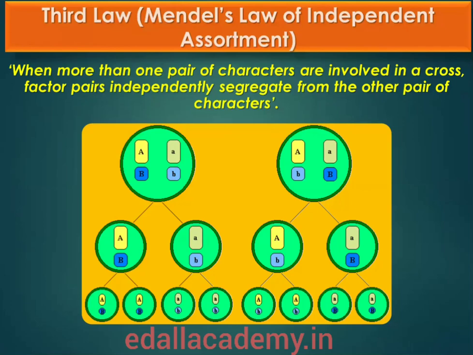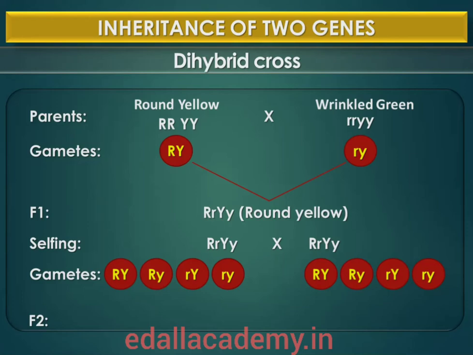Based upon such observation on dihybrid crosses, that is, crosses between plants differing in two traits, Mendel proposed a second set of generalizations that we call Mendel's law of independent assortment. The law states that when two pairs of traits are combined in a dihybrid, that is a hybrid, segregation of one pair of characters is independent of the other pair of characters. The Punnett square can be effectively used to understand the independent segregation of two pairs of genes during meiosis and the production of egg and pollen in F1. Capital R, small r, capital Y, small y plant.